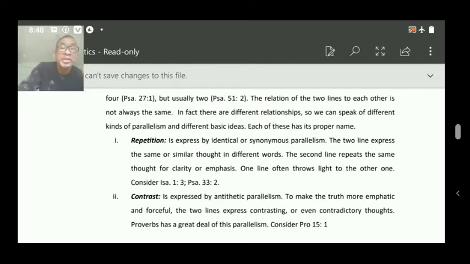Praise the Lord with the harp is the first line. Making melody to him with an instrument of 10 strings. The harp is a 10 string here. We don't understand what harp is, and the second line expresses it is the instrument of 10 strings. So the second line explained well.